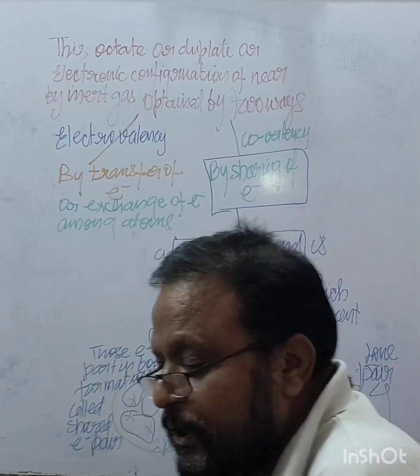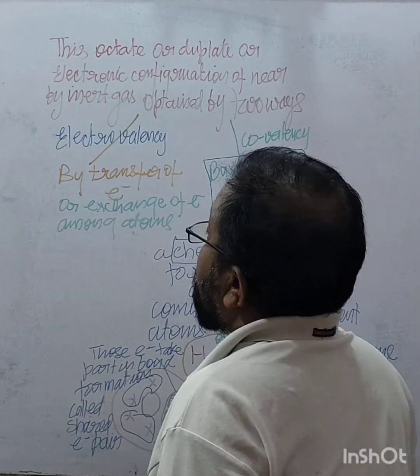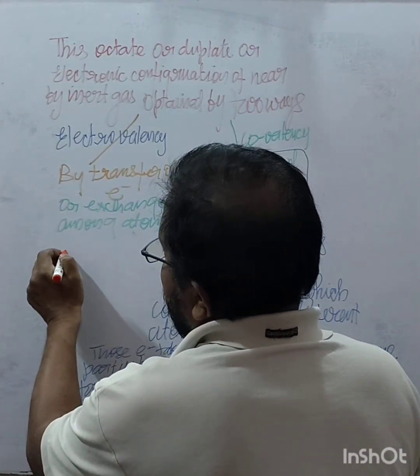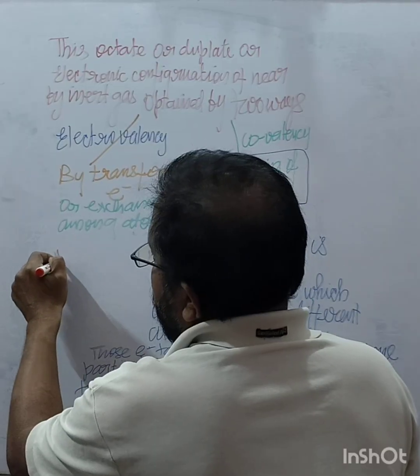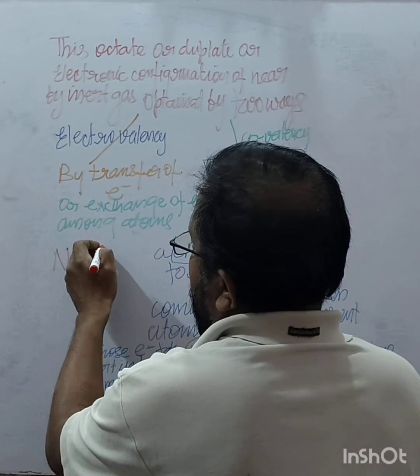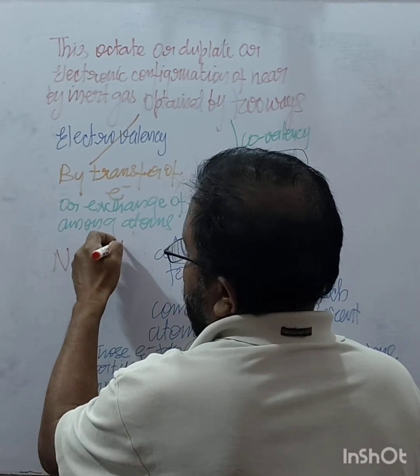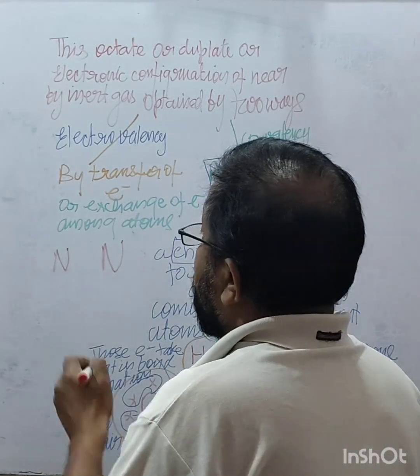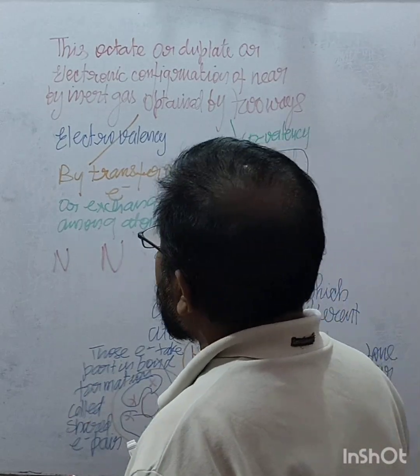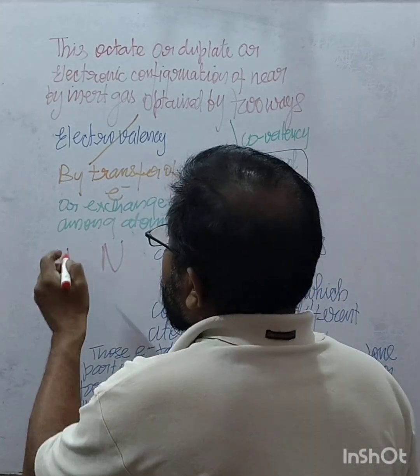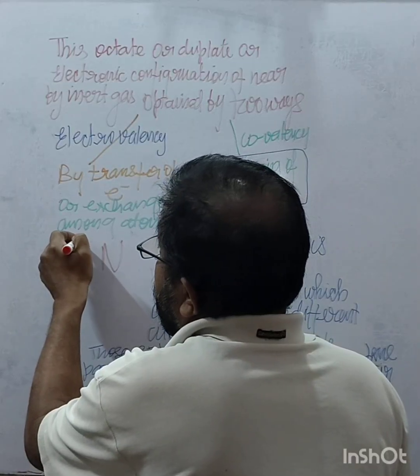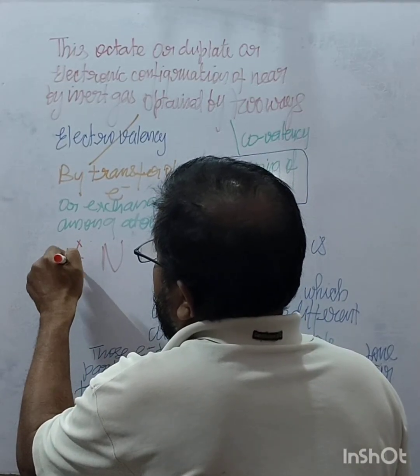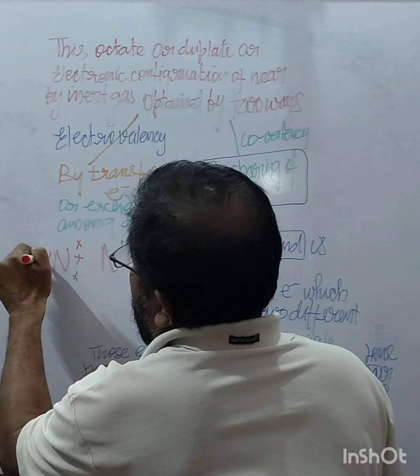If we talk about nitrogen, then what happens? Nitrogen and nitrogen. Nitrogen is having how many electrons? It is having 5 electrons in its outermost shell.